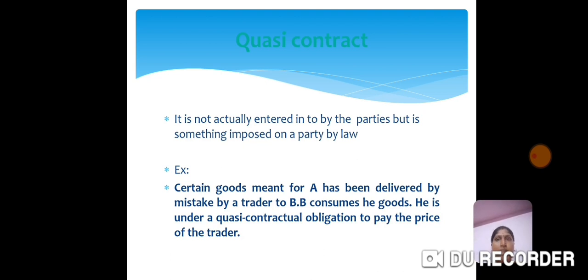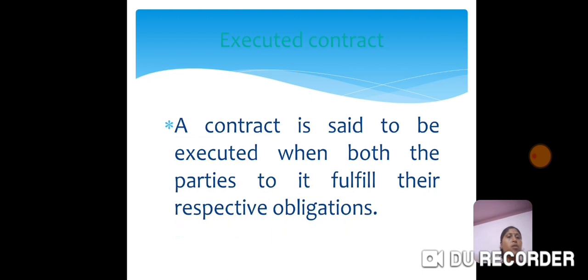Another example is that certain goods meant for A have been delivered by mistake by the trader to B. B consumes the goods, but now what does B have to do? Under a quasi contractual obligation, he has to pay the price to the trader. This is called a quasi contract.